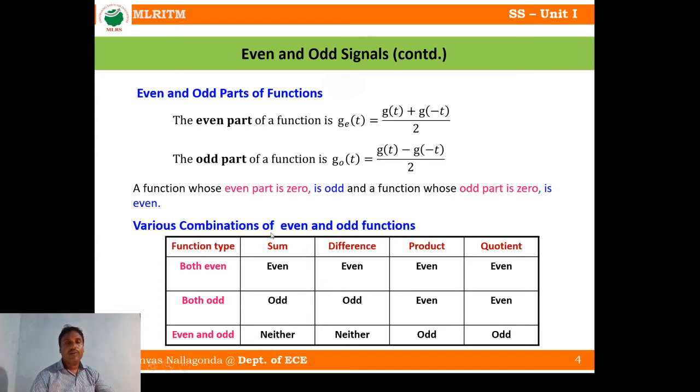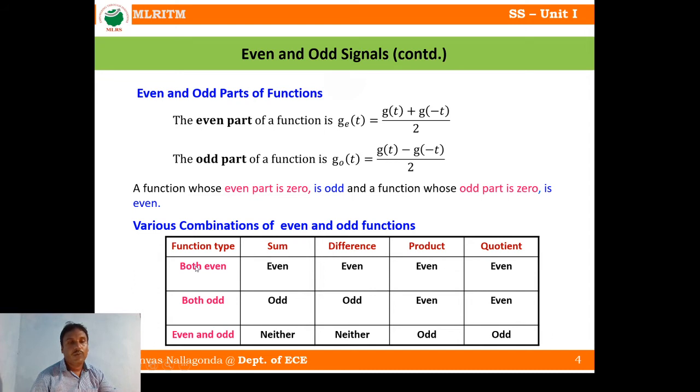Now, various combinations of even and odd functions. Before going to this, just add these two. g of t, odd part plus even part, if you add, what do you get? The g of minus t terms get cancelled. g of t by 2 plus g of t by 2 remaining, that is nothing but g of t. So g of t has two parts, even part and odd part. Fine. Now we'll discuss various combinations of even and odd functions, right? If you take two signals, the function type is both even. What is the meaning?